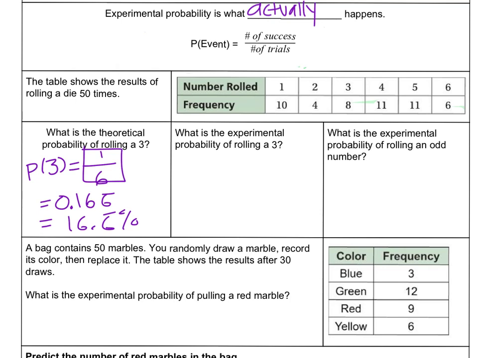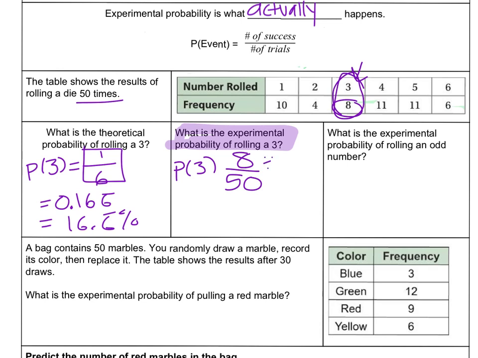But according to this table, what is the experimental probability of rolling a 3? So the probability of a 3, right here, so here's the number I rolled. We rolled it 8 times, and it was out of 50 trials. So 8 out of 50. Let's practice reducing.